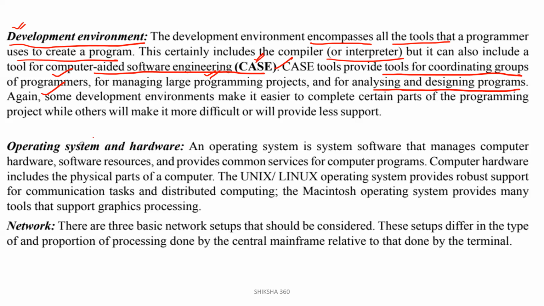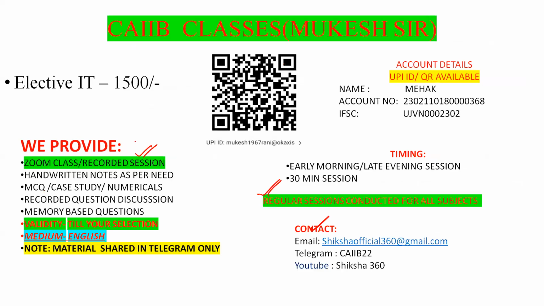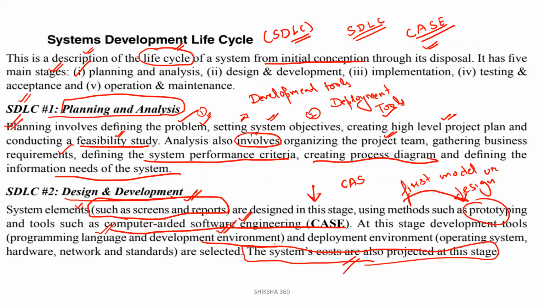Next one is the operating system and the hardware. Under deployment we have the operating system, hardware, network, and standards.